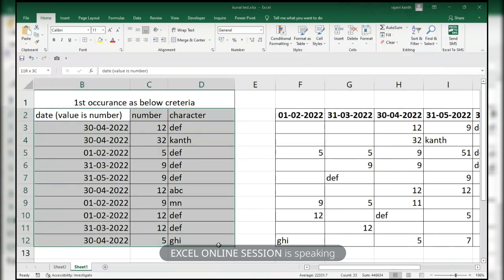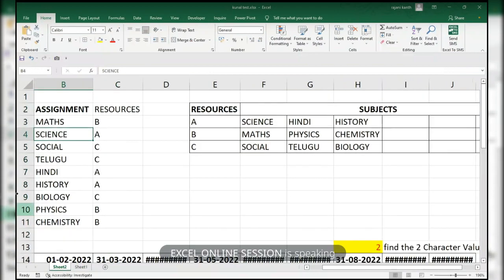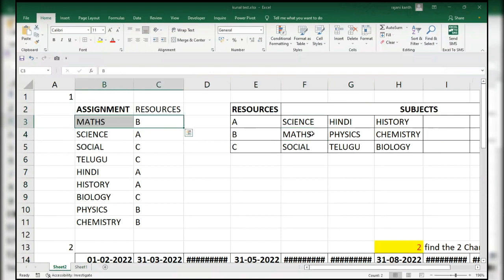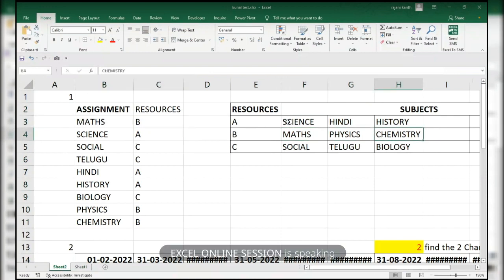Now I post another assignment for you. Listen carefully. You have to make values unique, but you have to use Excel 2010 only. If it is A, it has to be like this in the history. If it is B, it has to become math, physics, chemistry. In this way you have to extract those assignments.